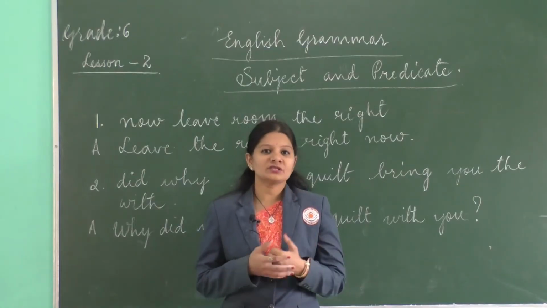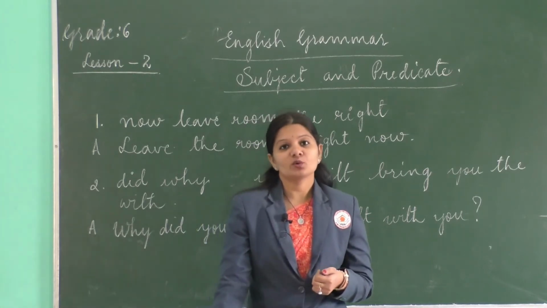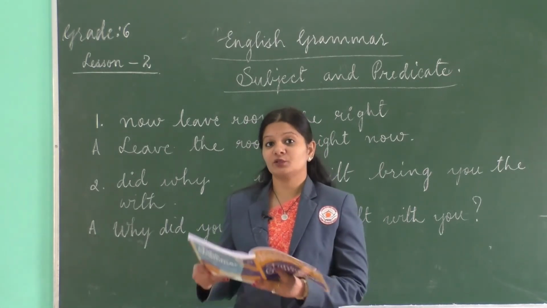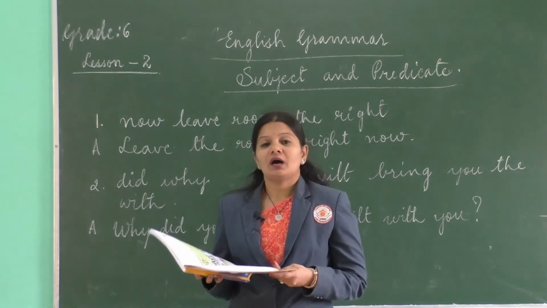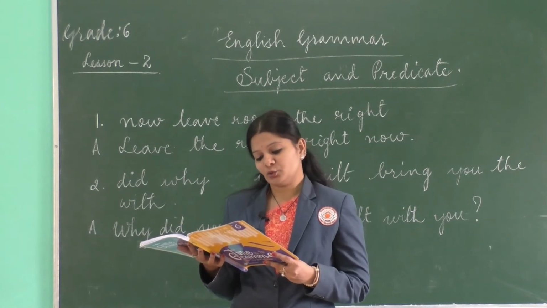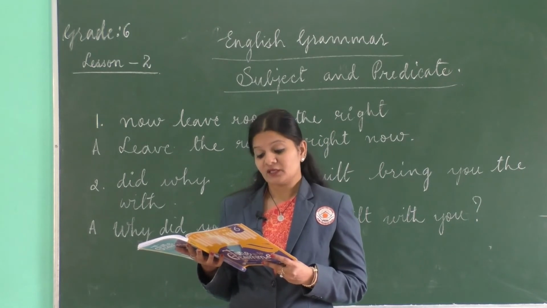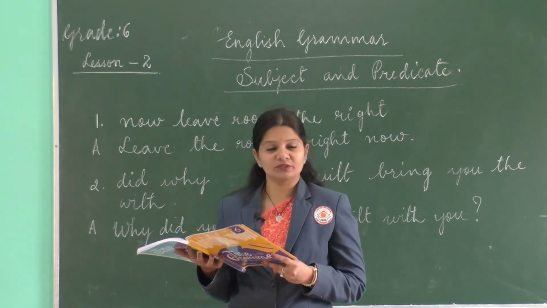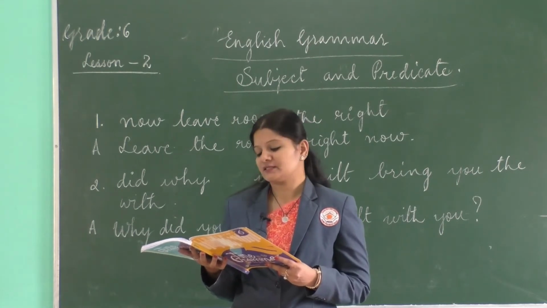Let's move on to the next exercise, exercise B. So I want you to read carefully the question and understand what it is trying to tell us. Arrange these groups of words to form sentences. So you see there will be jumbled words and you need to rearrange them and form meaningful sentences.